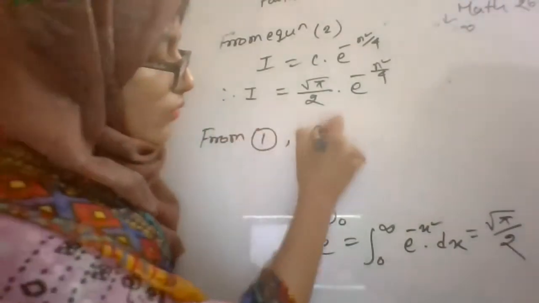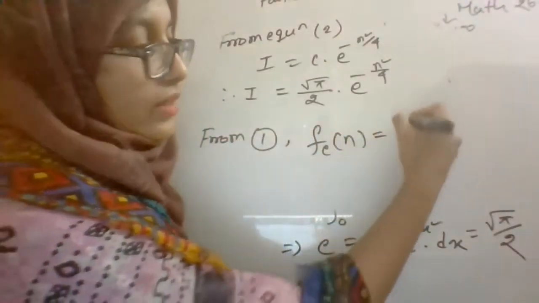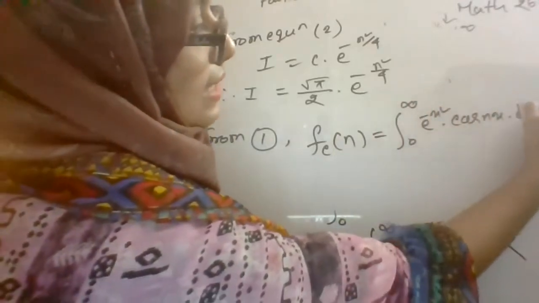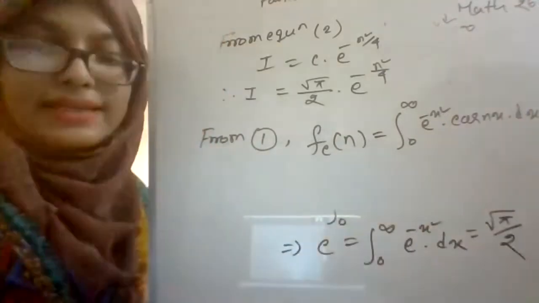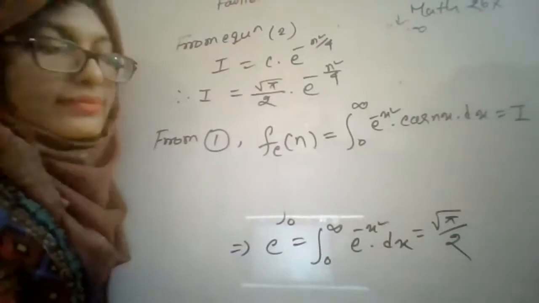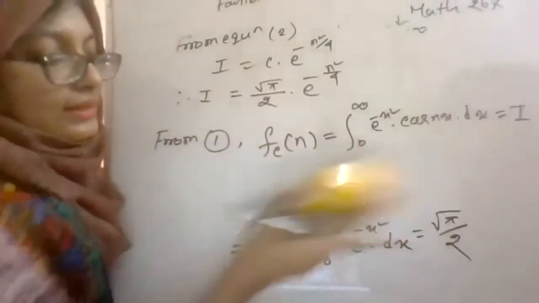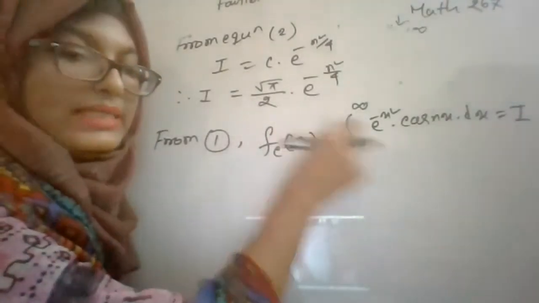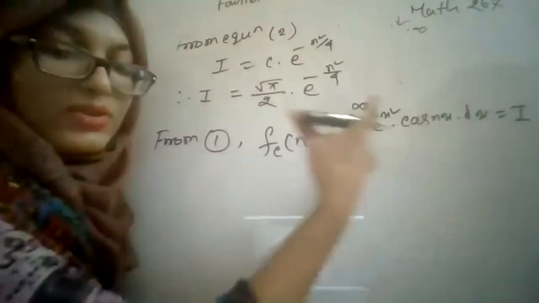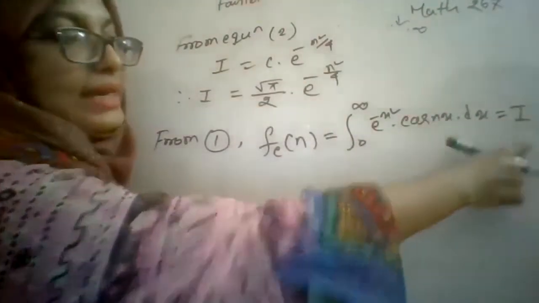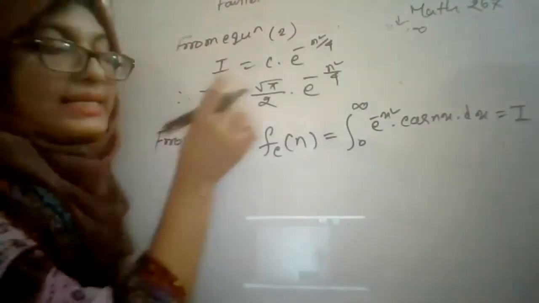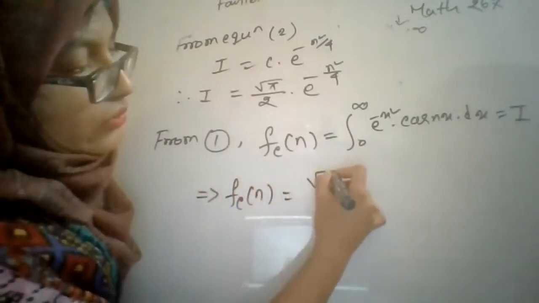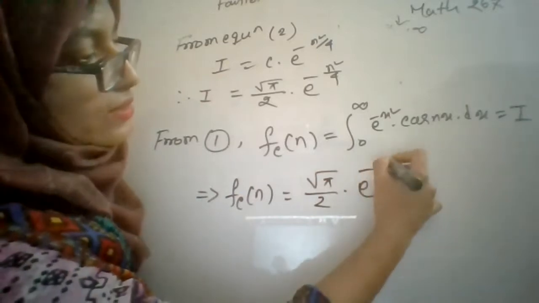From equation number 1, we wrote that F_c(n) is equal to the integration from 0 to infinity of e to the power minus x squared cos nx dx, and we considered this as I. This was our equation number 1. The Fourier cosine transformation is equal to the integral from 0 to infinity of e to the power minus x squared cos nx dx, which we considered equal to I. Finally, we found the value of I, so we may write F_c(n) is equal to root over pi by 2 e to the power minus n squared by 4.